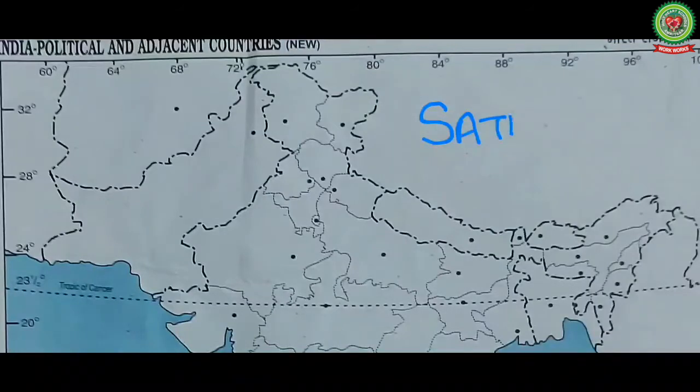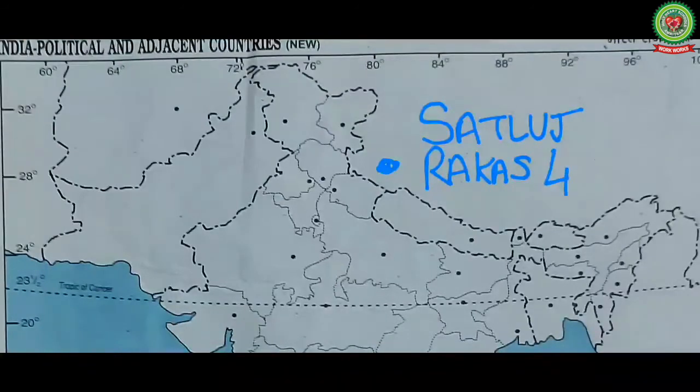Satluj originates from Rakas Lake near Mansarovar at an altitude of 4,450 meters in Tibet. This lake is connected with Mansarovar Lake by a stream.